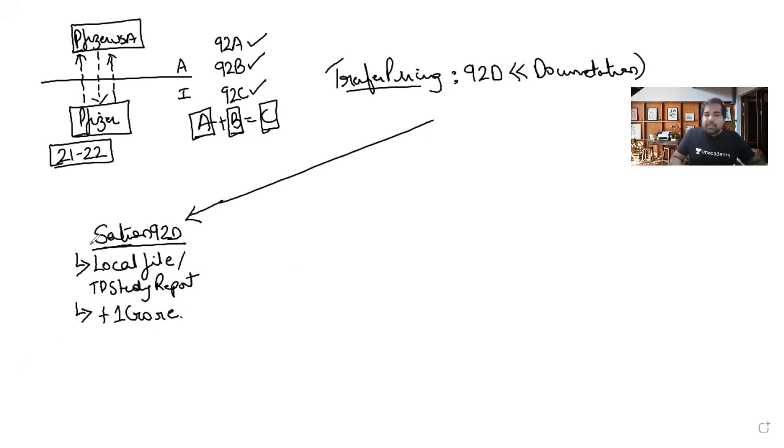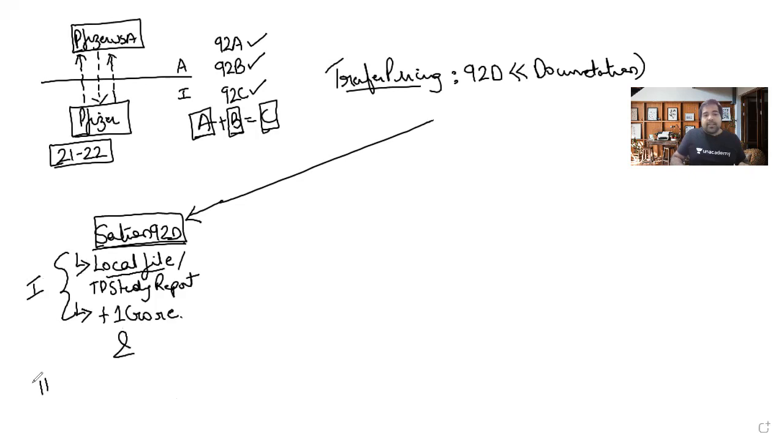So that was section 92D. Does it still continue? Yes, it still continues. You need to maintain this documentation. You don't have to file it. You have to maintain it. And whenever the assessing officer picks up your case and he demands this, you'll need to submit it within 30 days. So this is one formality which used to exist and it still exists. This is the local file.